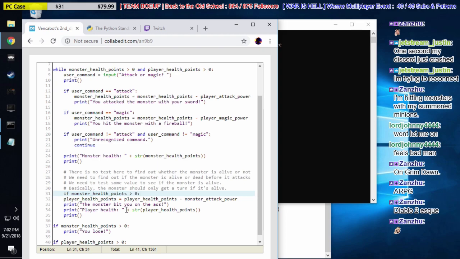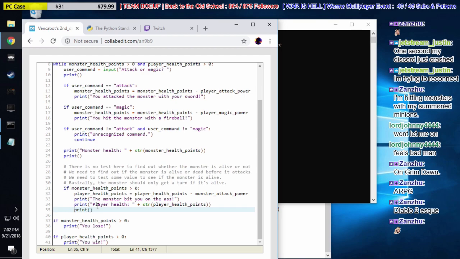Now, as you know, this is not going to run at all. It's going to be a bug, because we have a syntax error here. We have to indent after an if statement. So if we indent this code on 32 and 33... Yeah, everything has to go under the if statement. Exactly. So now this code will only run if the monster is still alive, which is what we want.